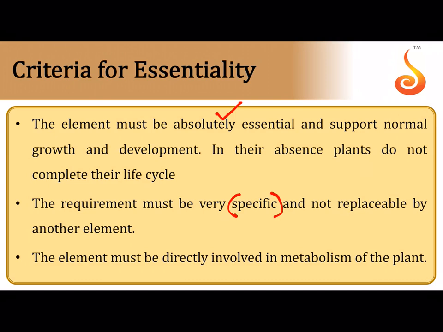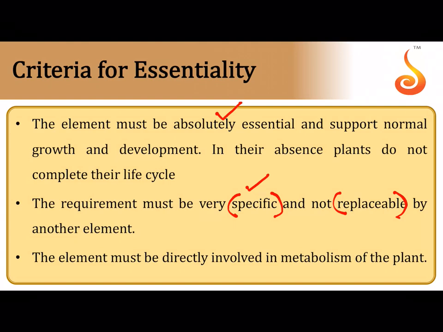It's not like, if a particular nutrient is not there, then a second nutrient can take its place. No, you cannot supplement the missing nutrient; another nutrient cannot substitute for the missing nutrient. That means the requirement is highly specific, and it is not replaceable, or substituted, or compensated by some other element.